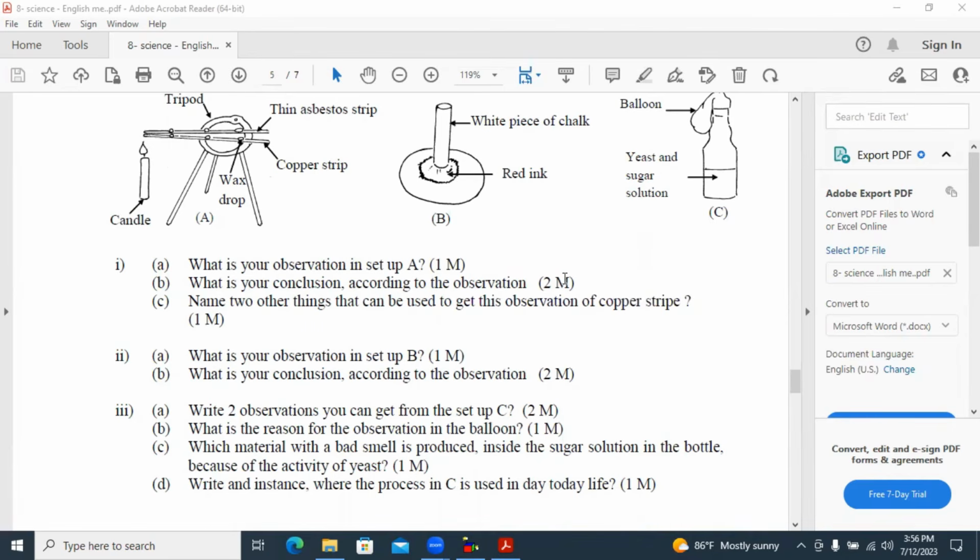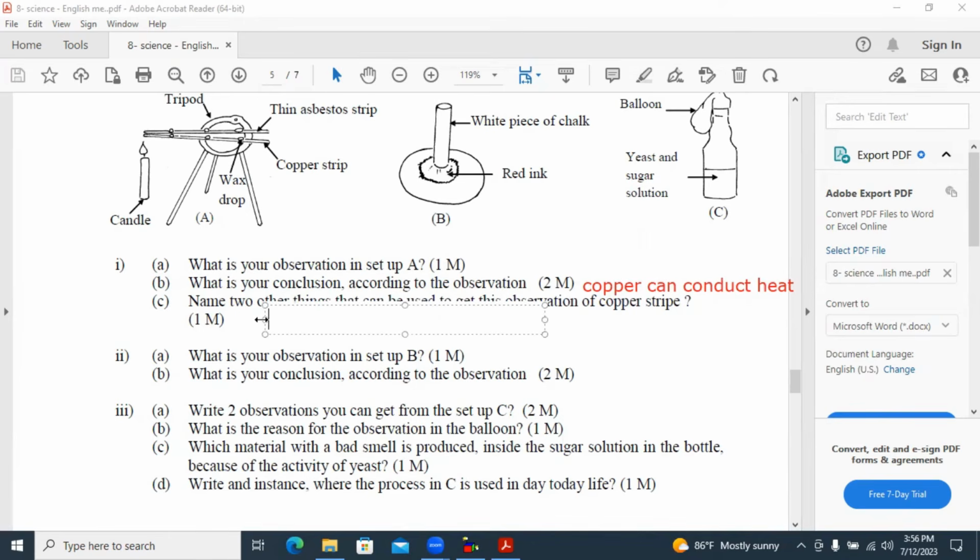What is your conclusion according to the observation? Conclusion is copper can conduct heat. That is why the wax is heating and melting. Copper can conduct heat.